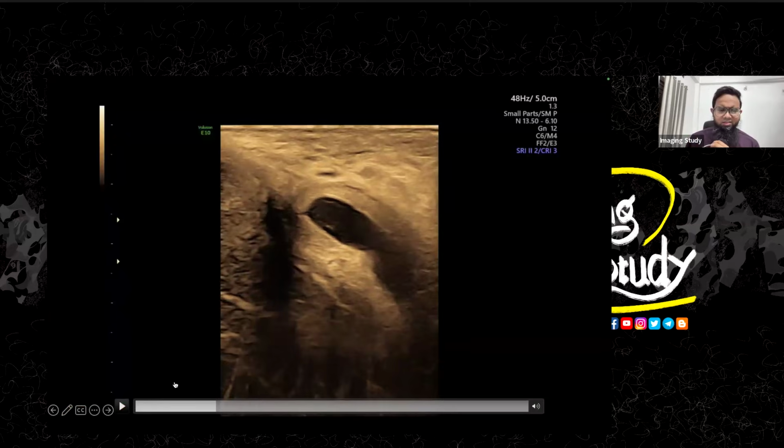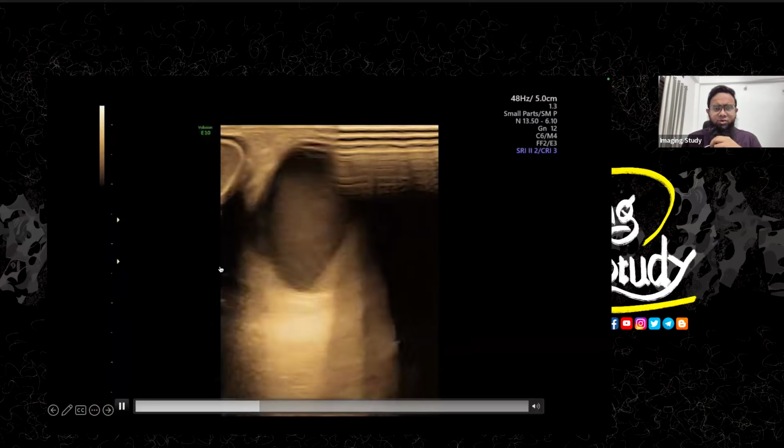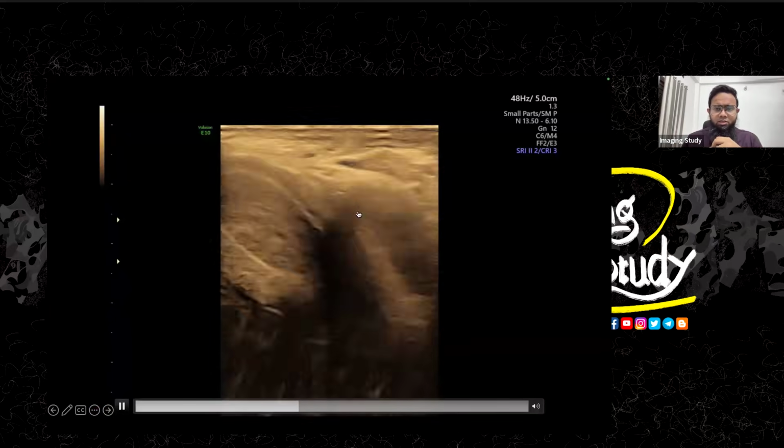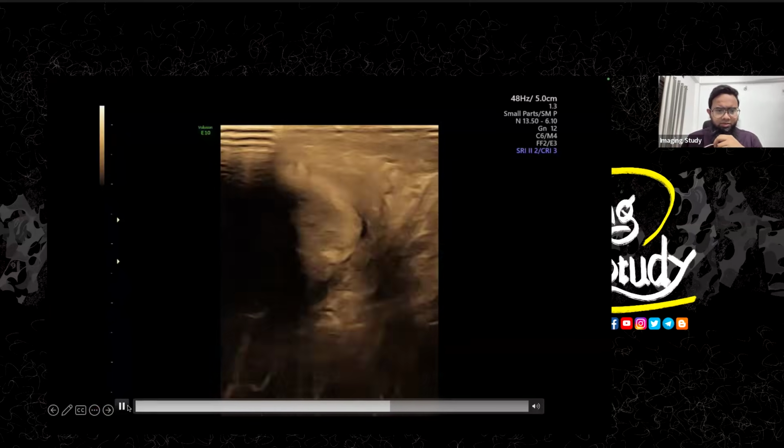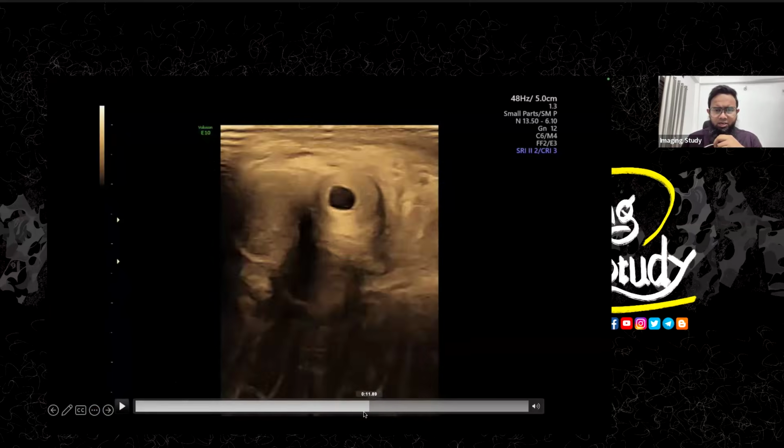So this dilated cystic structure should be the urethra. Let me show you it later. So that's interesting. The penile skin is quite thickened. You can see something there. So this is the corpus spongiosum. Let me freeze the image just for a tiny anatomy.